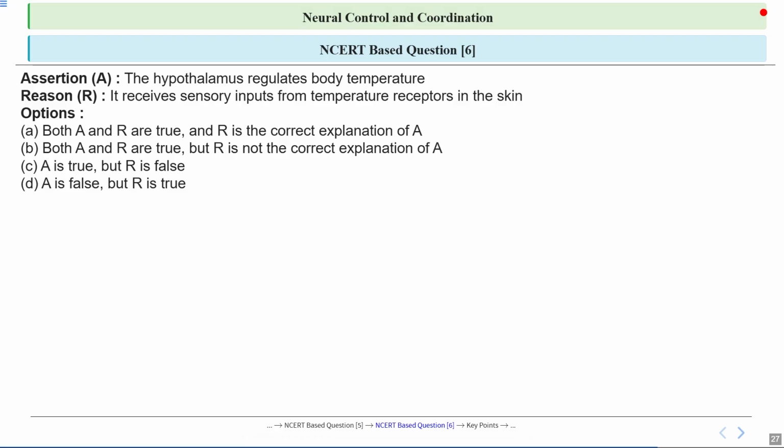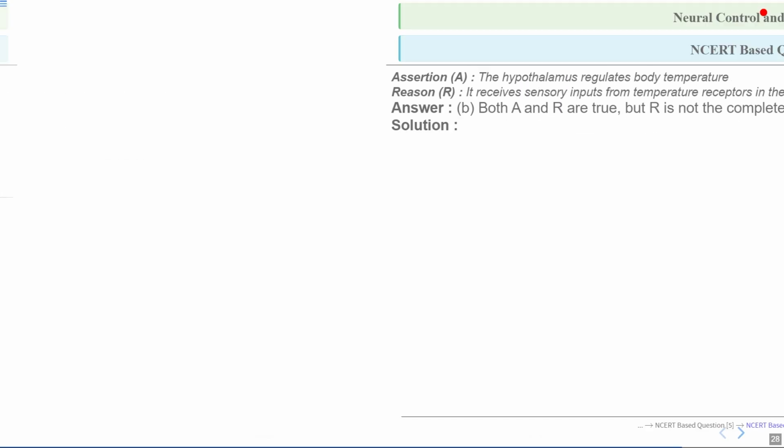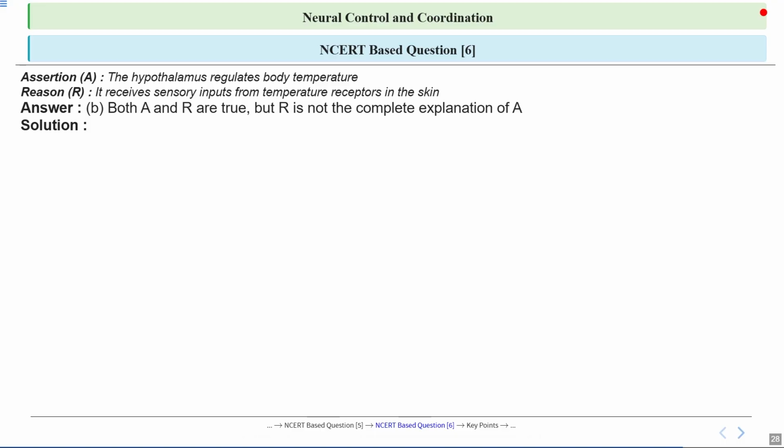Now this is also an assertion reasoning type question, and the assertion is the hypothalamus regulates body temperature, and the reason is it receives sensory inputs from temperature receptors in the skin. Let's see the answer. Both A and R are true, that is, assertion and reason are true, but R is not the complete explanation of A. Let's see the answer why.